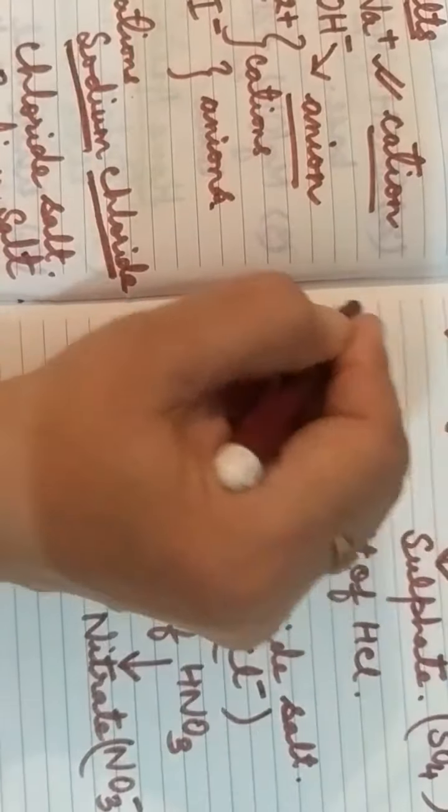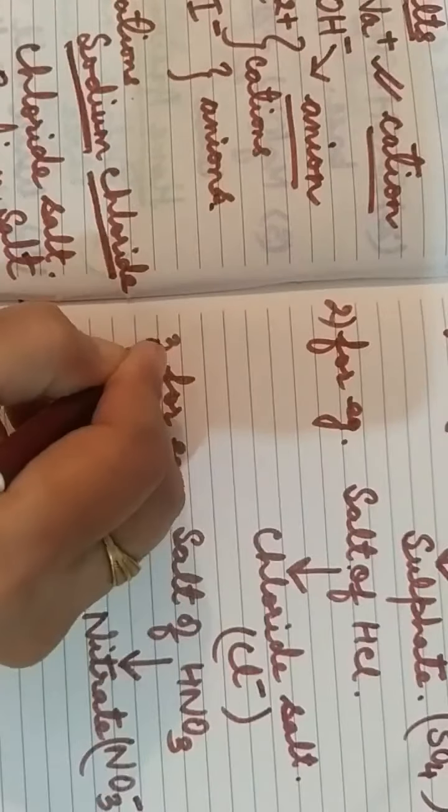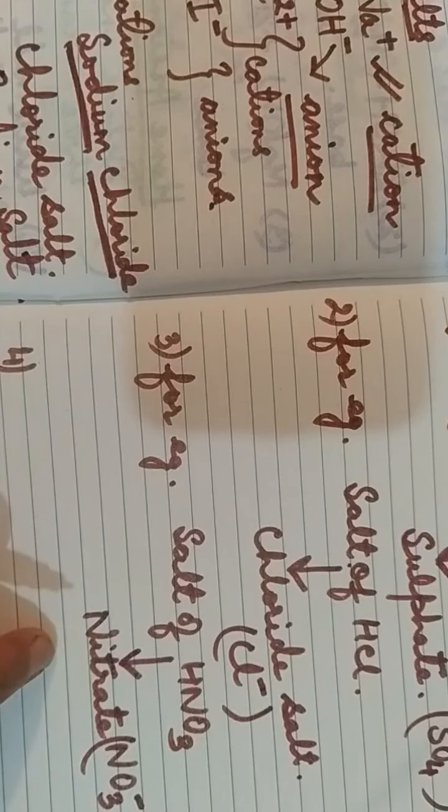Now another example, first, second, third. Sulfurous acid. What is the formula of sulfurous acid? It is H2SO3. Sulfurous acid always produces salt that ends in sulfite, and it contains the sulfite ion.